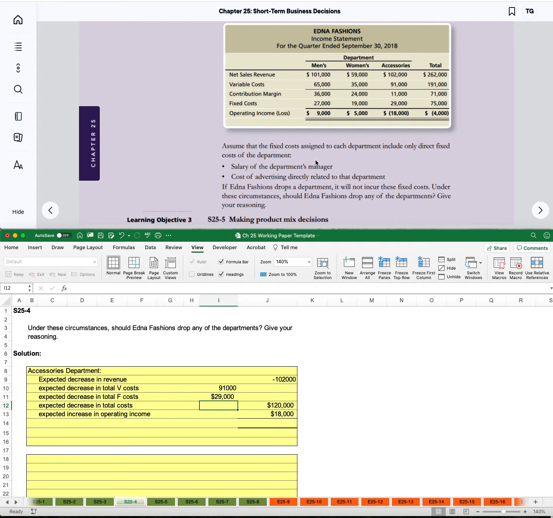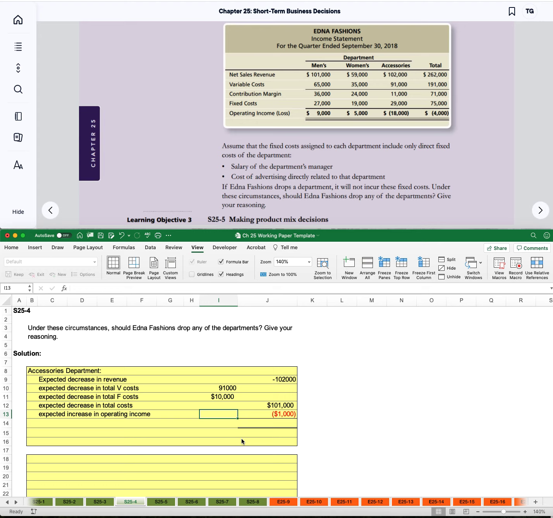But what if they said we can get rid of the salary of the department manager, we can get rid of their fixed cost, but the advertising applies to everybody. So we can't get rid of that. So we are only going to be able to decrease our fixed costs by $10,000.